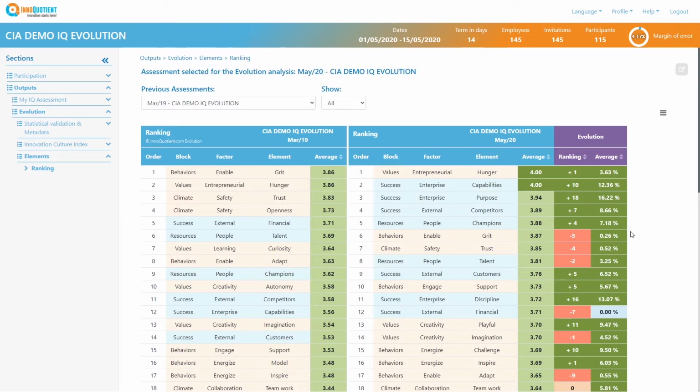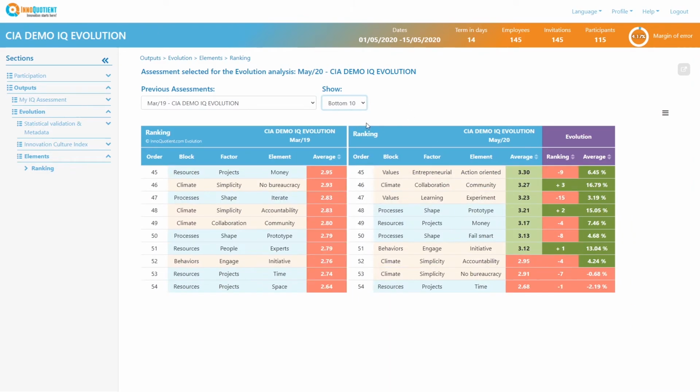On the other hand, at selector level, we can focus on the analysis of the top 10 or bottom 10. And this is all of the Elements section.